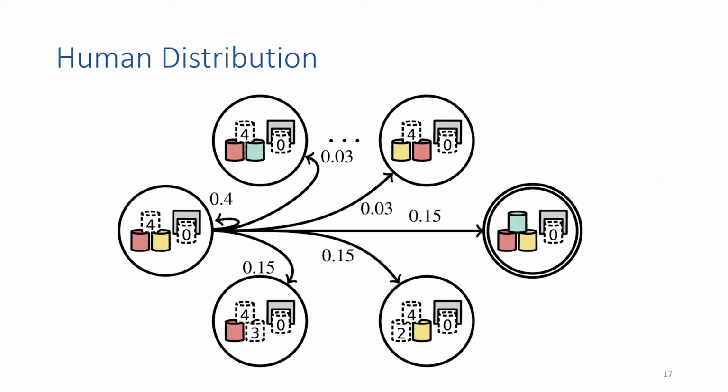We also want to model humans with some distribution. So this is taken as input by our algorithm, but for example, we could have something like this. Maybe the human has a 40% chance of doing nothing in the states shown on the left, maybe 15% chances of moving individual objects shown in the bottom and rightmost states, and then smaller, maybe 3% chance for these ones of taking compound actions where the human moves more than one object in quick succession.